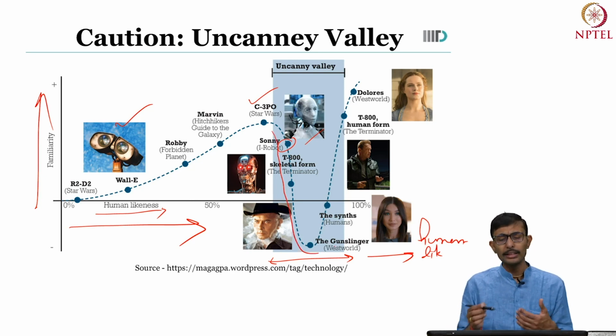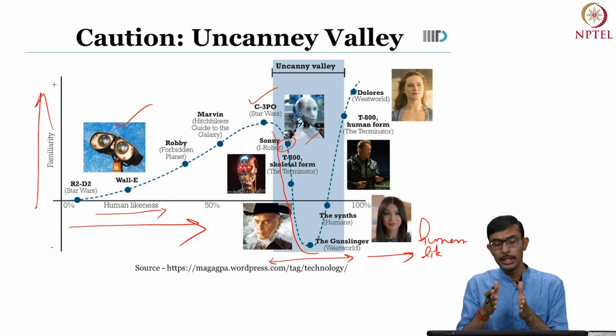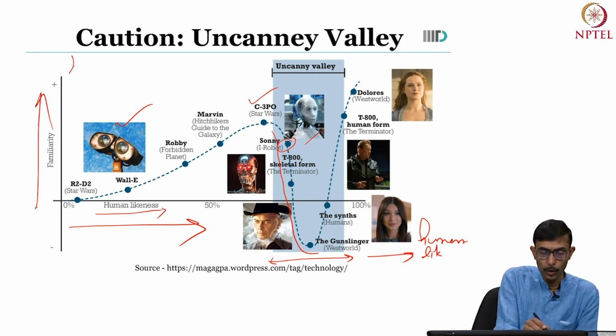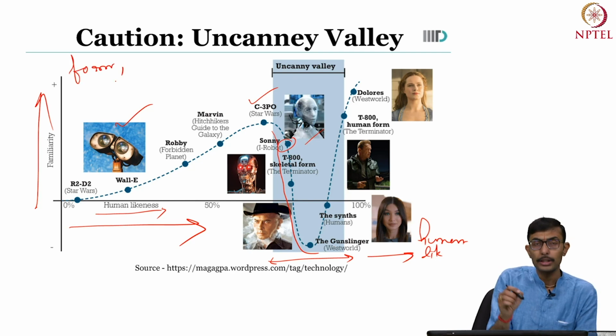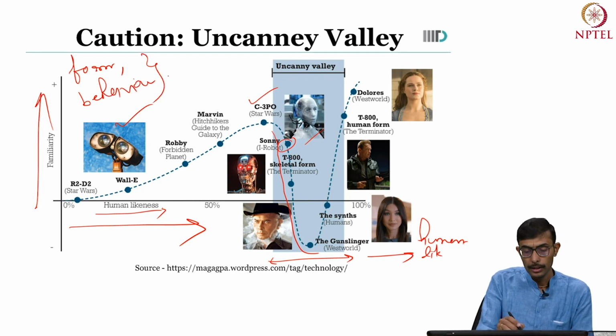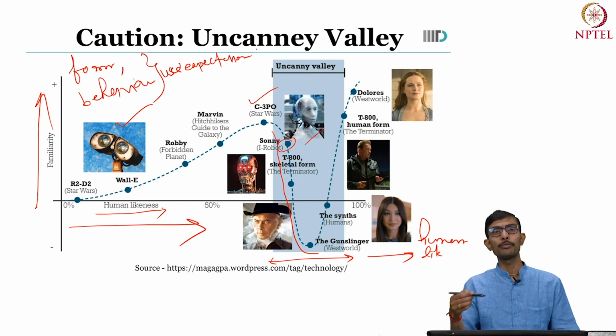So basically what is happening in the case of all these characters, the Gunslinger in Westworld and all of them, is that they have started to look more like humans, but at the same time there is a mismatch between their form and their behavior, and more importantly, the user's expectations. What do we mean by that?